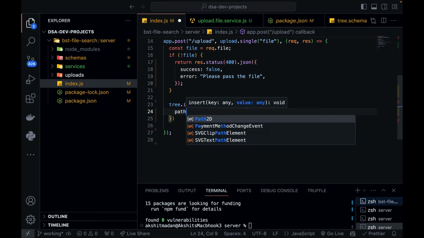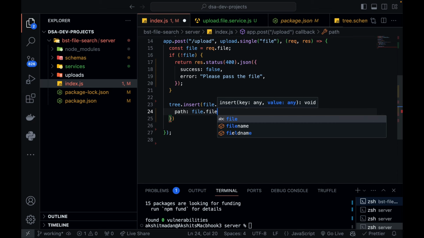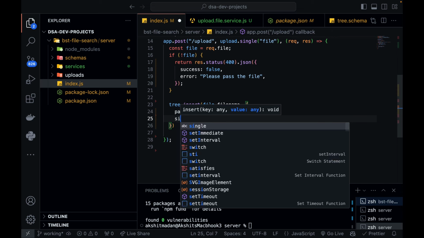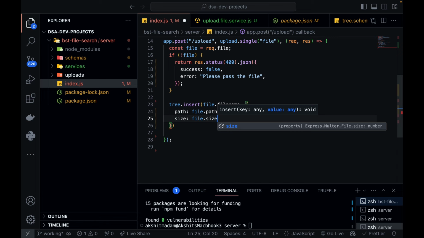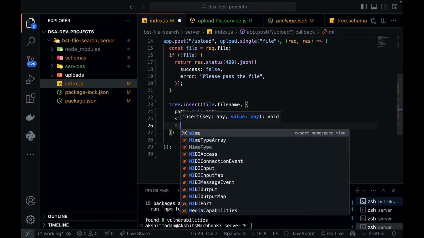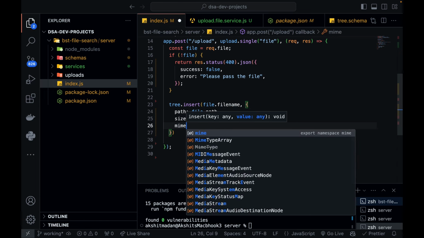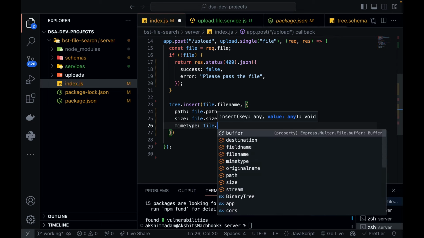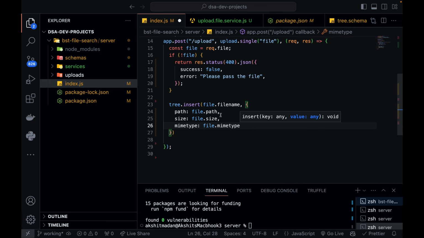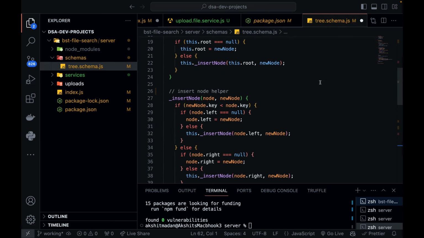In the metadata I want to store the path, so file.path. Then size, what is the size of my file that I just uploaded? That is file.size. And next is your MIME type, like whether it is a PNG or a JPG or a PDF, any file is allowed, right? So mimetype, and over here I need to say file.mimetype. You would have seen things like application/json or image/png, image/jpg; these are called MIME types. Okay, so let's save this.